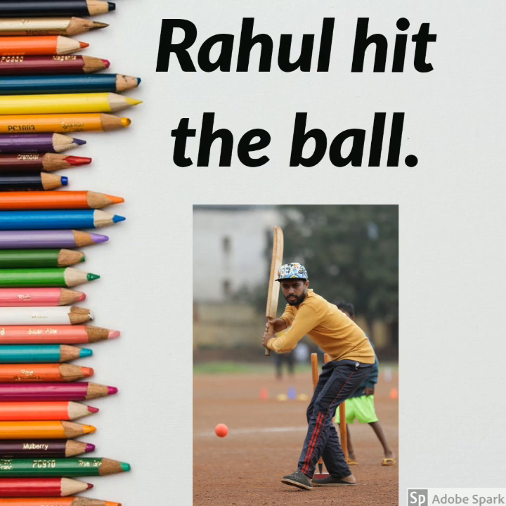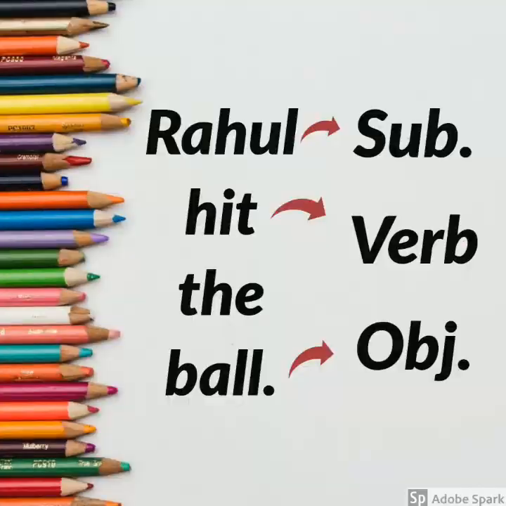For example, if I say Rahul hits the ball. Who hits the ball? Rahul hits the ball. So who is the doer of the action here? Rahul, because he hits the ball. So here Rahul becomes a subject, right? Now, a subject can be single worded as I give you the example, Rahul hits the ball. But it's not necessary that the subject should always have a single word.